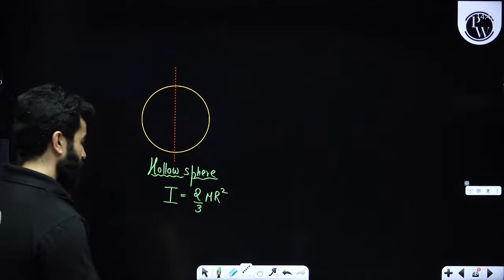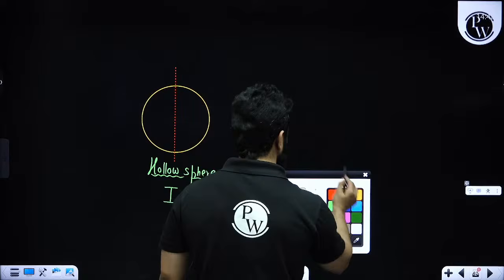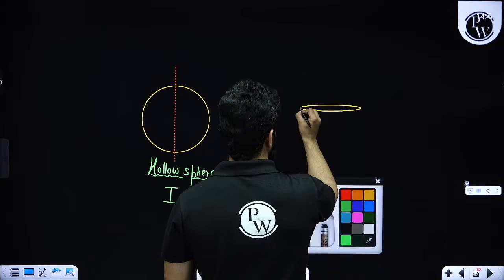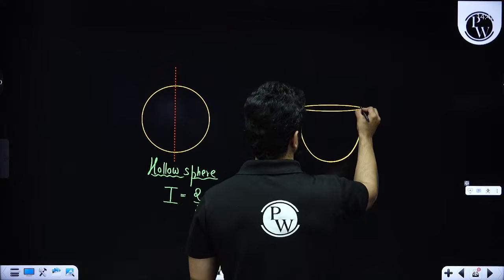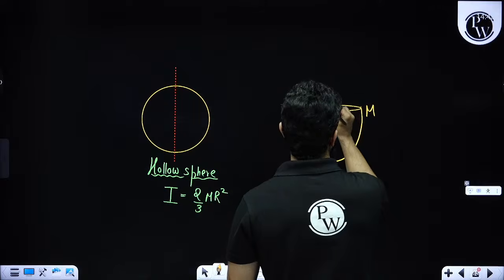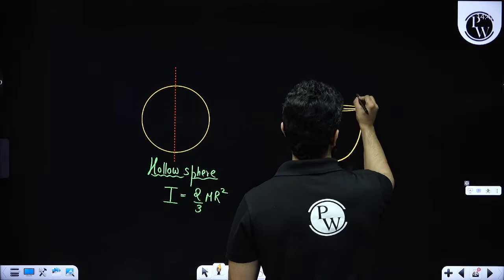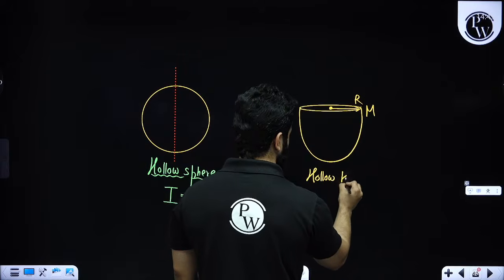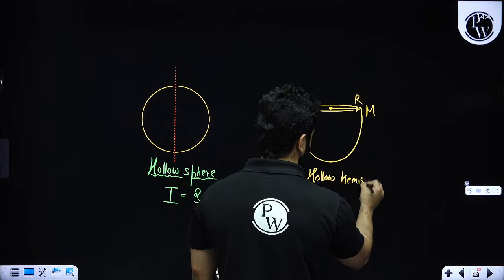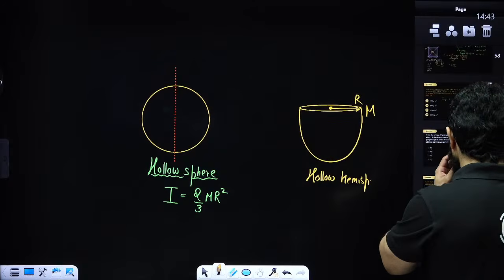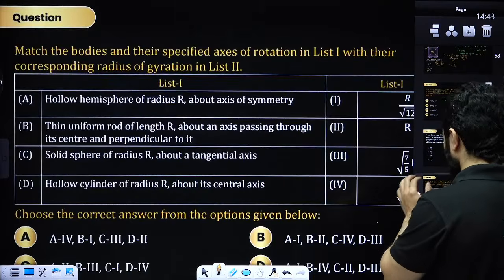Clear? But if you have got a hemisphere, the moment of inertia will remain same. Let's suppose the entire mass is m and radius is r, and this is a hollow hemisphere. So you are going to apply the same rule over here also.